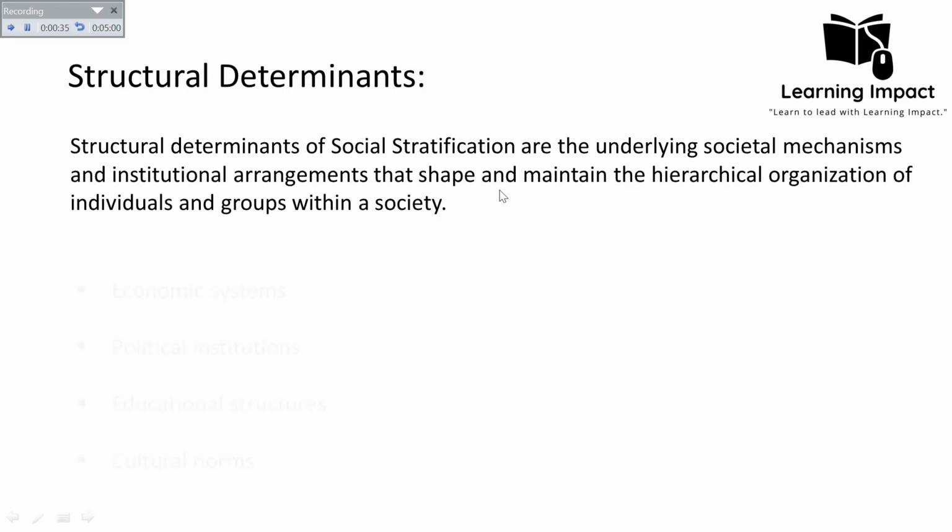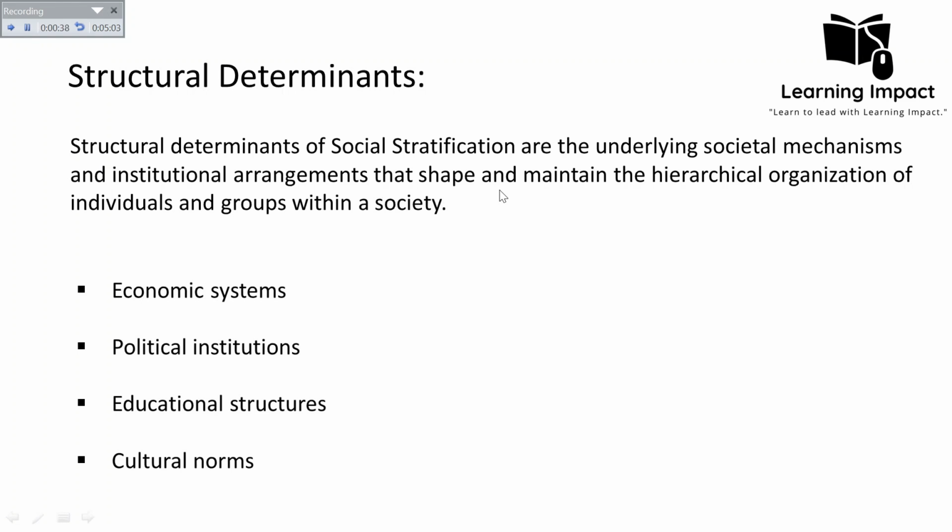The structural determinants might be the economic system of a society, a political institution, the education structure, or the cultural norms also. The kind of norms and values that exist in a society also determine social stratification. So these are the structural determinants.